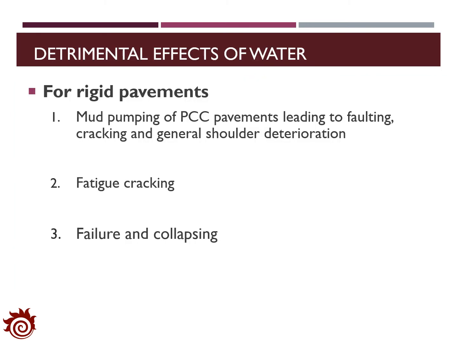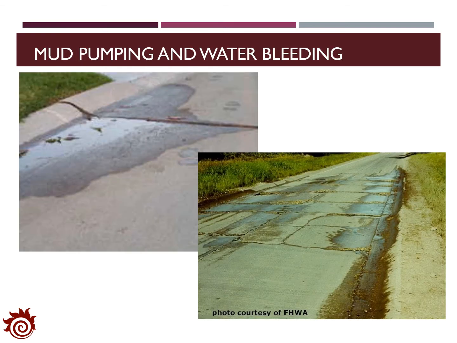For rigid pavement, the mud pumping effect is directly related to the water content at the subgrade and the base layers. The mud pumping will also lead to faulting, cracking, and general shoulder deterioration of the rigid pavement. In addition, the water content will cause potential fatigue cracking for rigid pavement and functional and structural failures, and even collapsing of the rigid pavement structures. The two figures here show examples of mud pumping and water bleeding for the rigid pavement caused by the excessive water content at the subgrade layers.